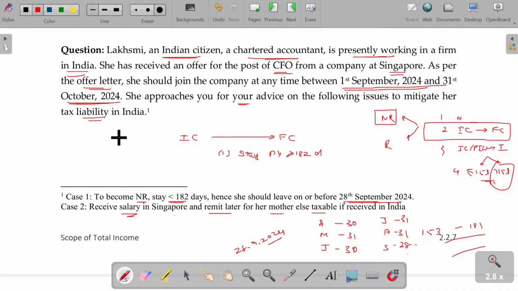I think I have completed the scope of total income in detail. We'll now start with salaries. Exemption you can study a bit later.